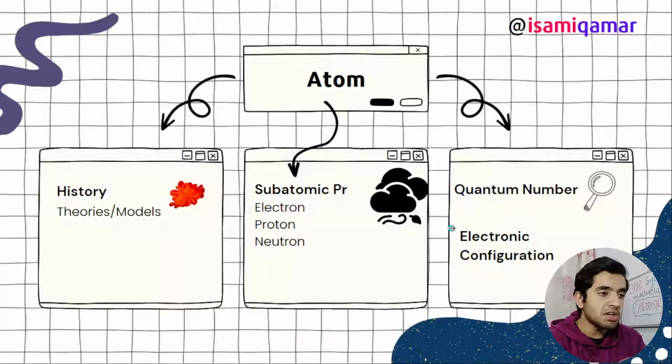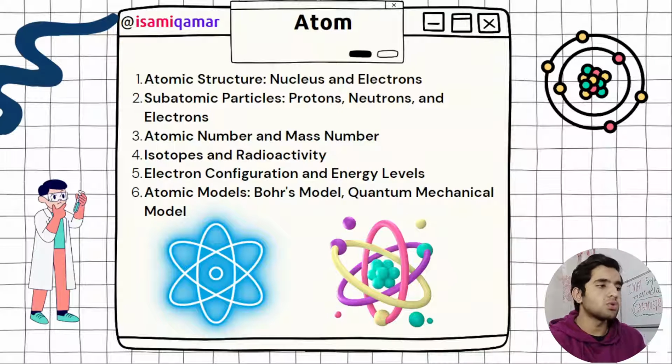I have written each and every thing in my notes. These are very easy, and if you understand them, they become very easy. In atom, we need to know the atomic structure, nucleus and electrons, then subatomic particles, atomic number and mass number, isotopes and radioactivity. Isotopes are very important, so you need to know that.